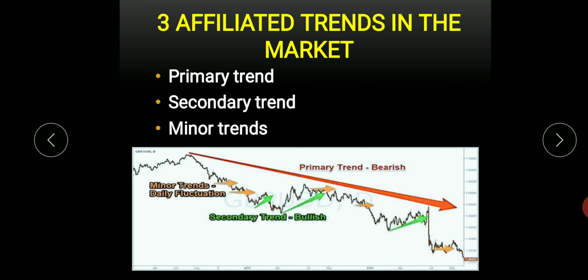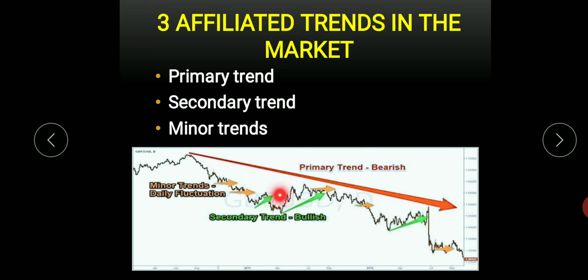If you are taking some days out of this long duration, if you are taking a long period, you can see the primary trend for years. It may be for years, for 5 years or 6 years. And if you are plucking some 3 months or 2 months out of these 3 years or 4 years, you can see some trends like this.